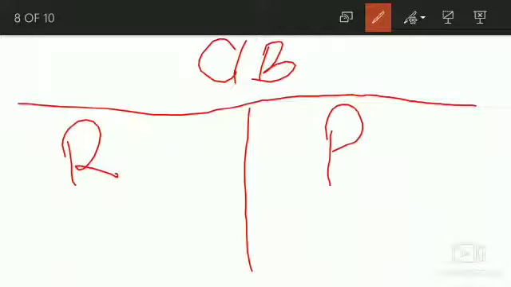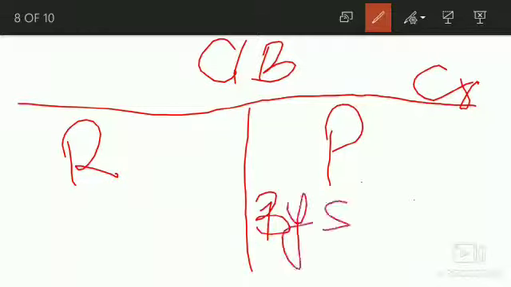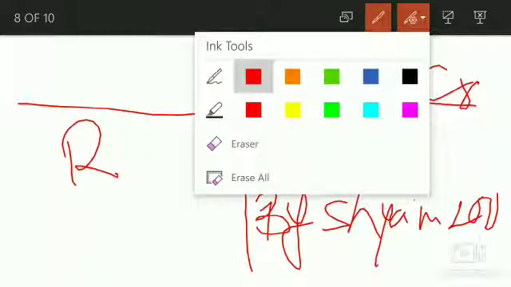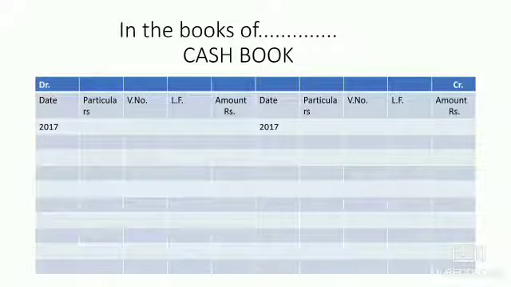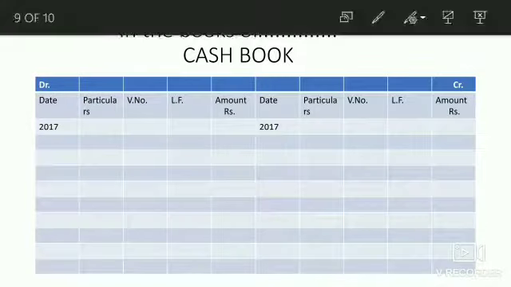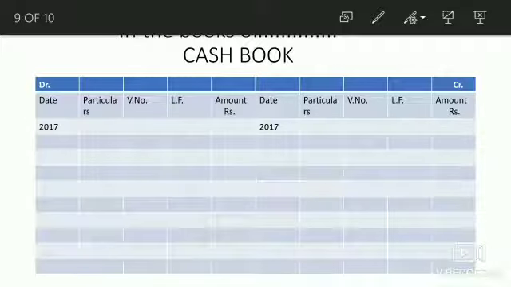Reema paid rupees 200 to Shyam. Paid means payment side, that is credit side. So we will write over here by Shyam rupees 200 directly. Okay, now we will solve this question in this format. The format is of a single column cash book. I hope it is clear to all.